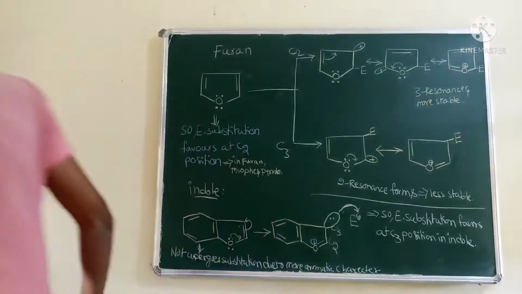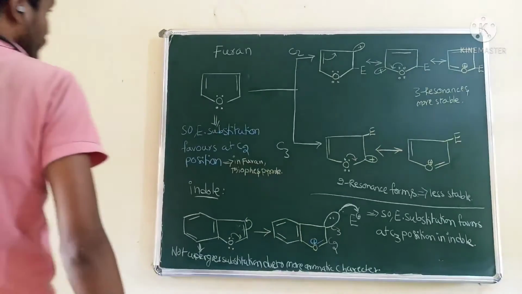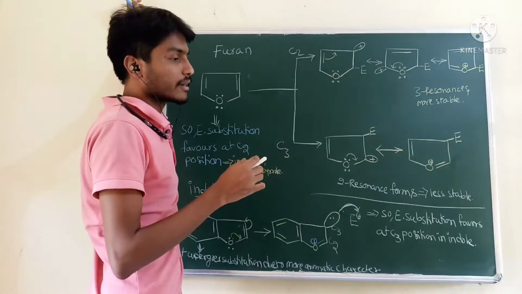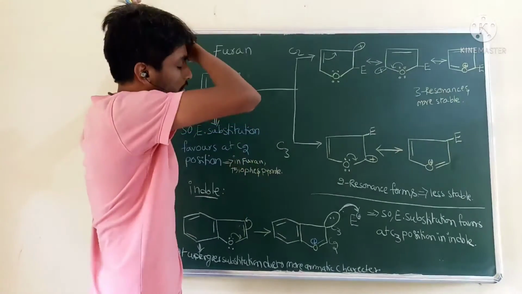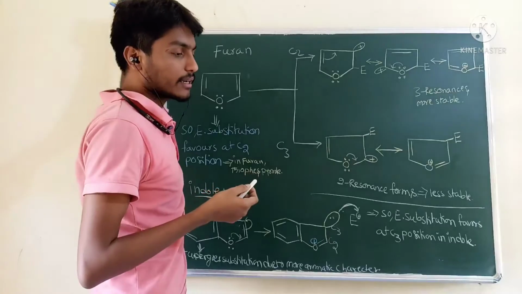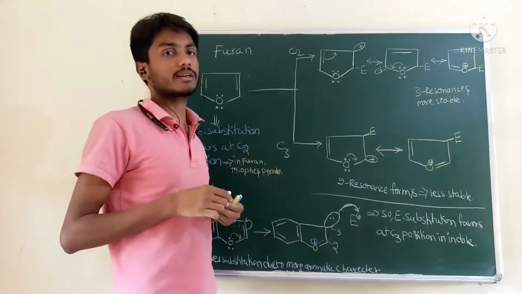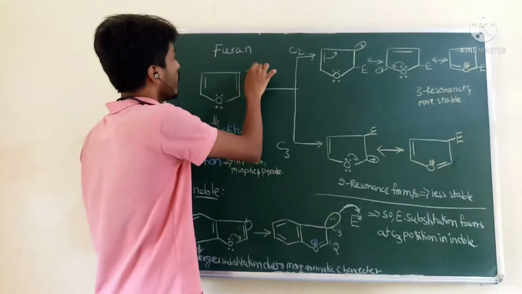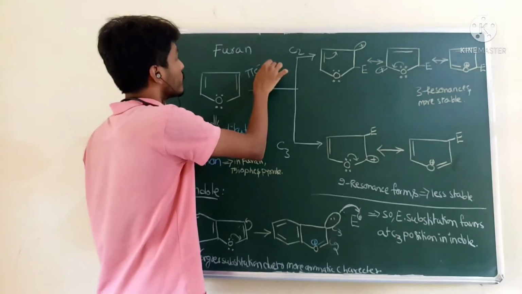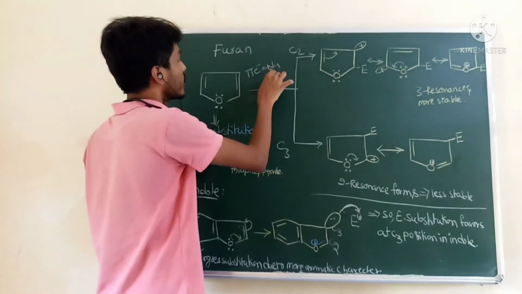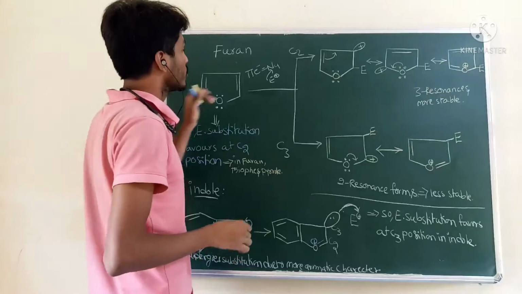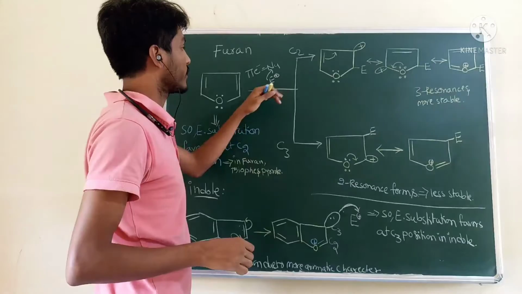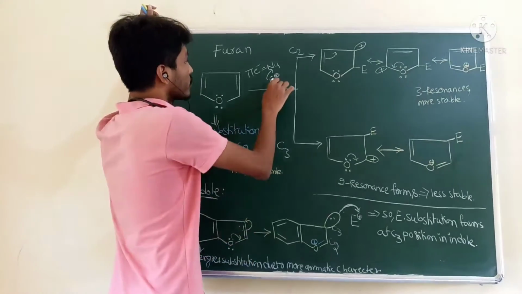Now the topic is electrophilic substitution reaction in case of furan, in case of 5-member heterocyclics. 5-member heterocyclics will undergo electrophilic substitution reaction because these 5-member heterocyclic compounds are pi electron rich, act as a nucleophile, hence easily attacked by electrophile.